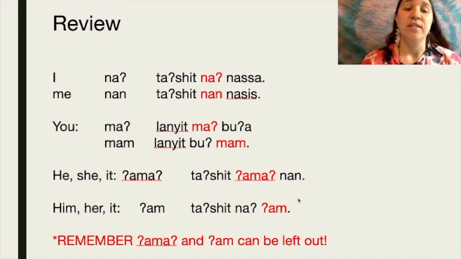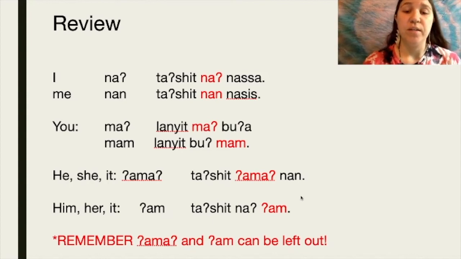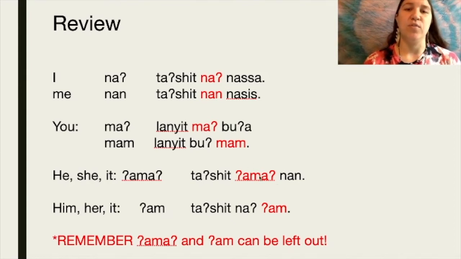And also take note that that word for he, she, or it can be left out of the sentence. And this is just one of those exceptions in Chukchansi where you can leave it out, but you still know the meaning of that sentence, even without that word, because this is the only one that will have that pattern. So, for example, we have ta'shit ama nan, and that is, it saw me.